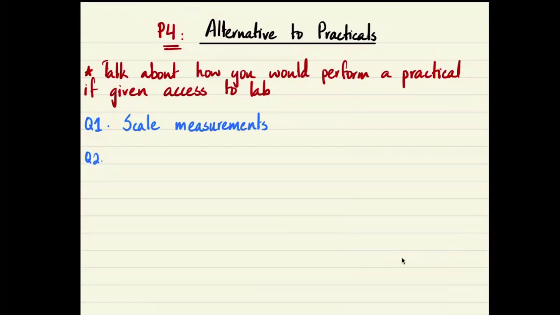Question number 2 is usually an experiment that is related to some sort of calculation and analysis. So maybe you'll be given a formula and you just have to use it and comment on what's happening, and then you can suggest improvements or why your result is not very accurate. So this is basically calculation and analysis.